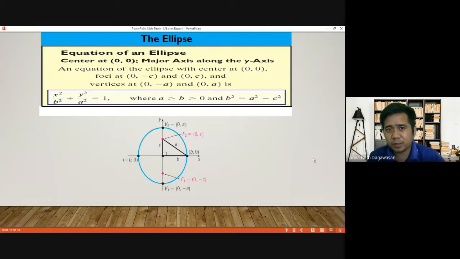How about the equation of an ellipse centered at 0, 0, where the major axis is along the y-axis?